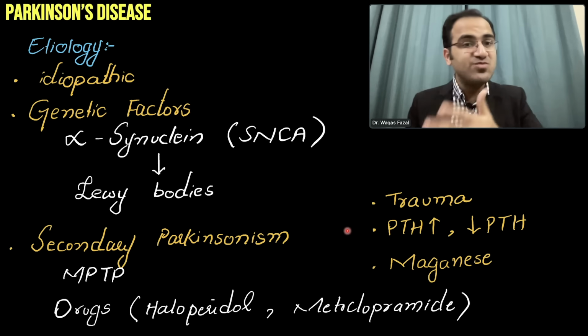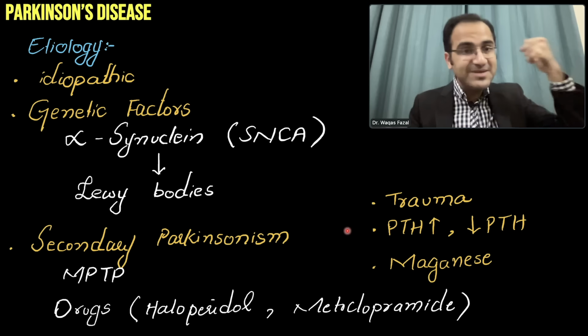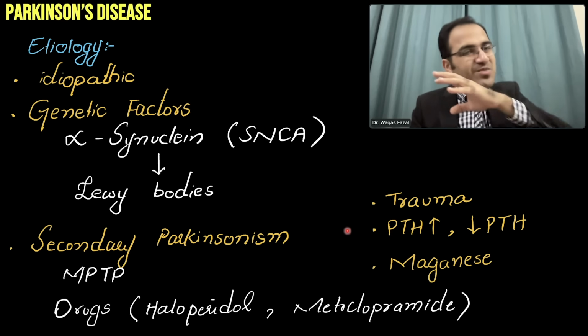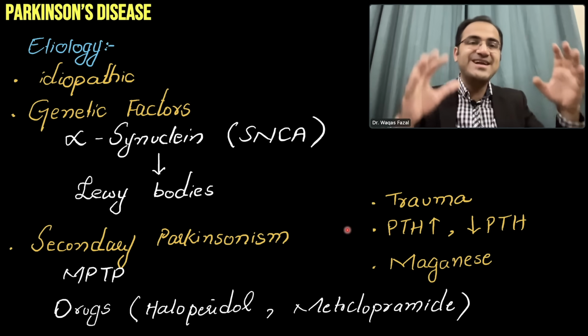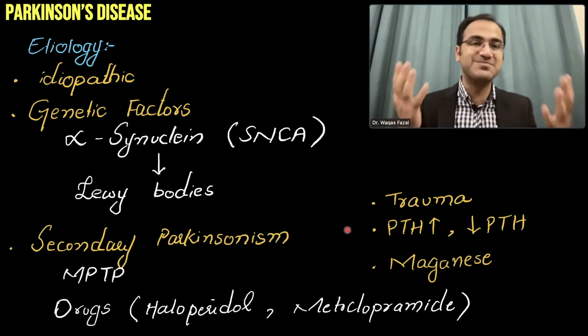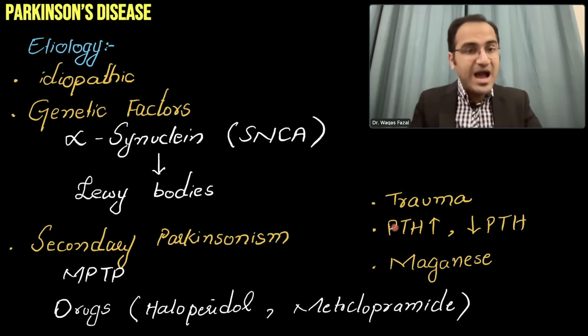A perfect example is Muhammad Ali the boxer. He received multiple punches to the head, resulting in microbleeds that accumulated throughout his lifetime, and at the end there was loss of dopaminergic neurons, resulting in Parkinsonism.